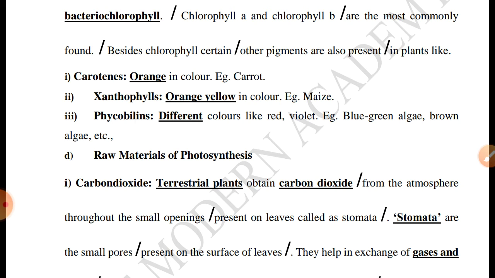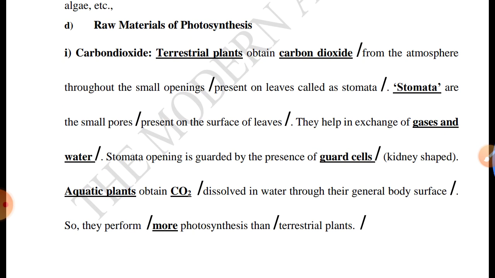Raw material for photosynthesis: carbon dioxide. Terrestrial plants, meaning the plants that live on land, obtain carbon dioxide from the atmosphere through the small openings present on leaves called stomata. Stomata means a tiny hole on the leaf that we can see with the help of a microscope. I already showed the picture in the class.